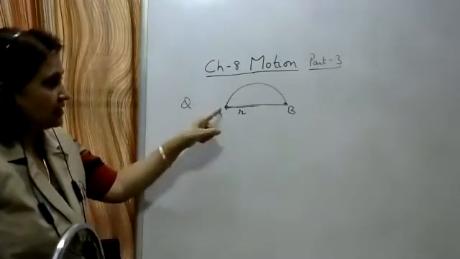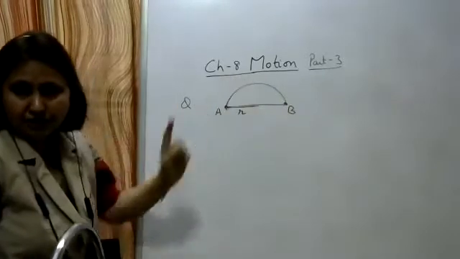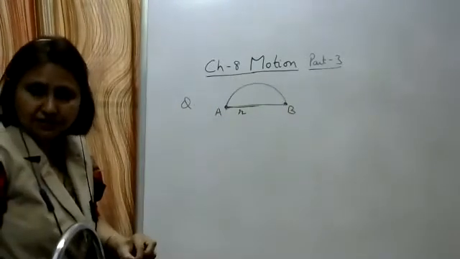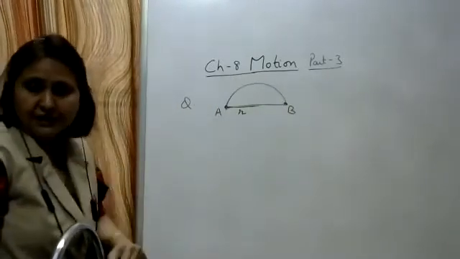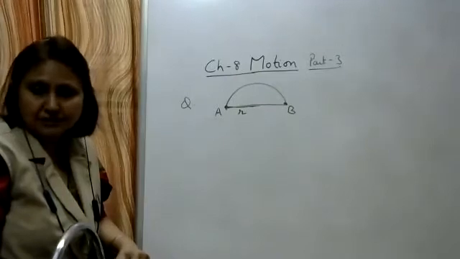A particle is starting from point A, moves along a semicircular path and reaches a point B. You have to find out the distance and the displacement.